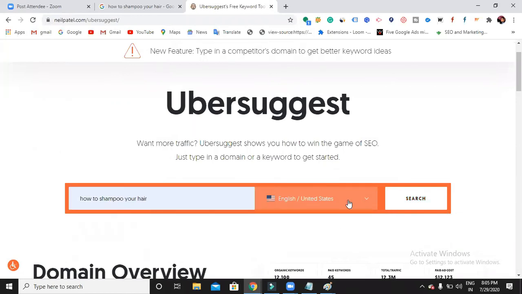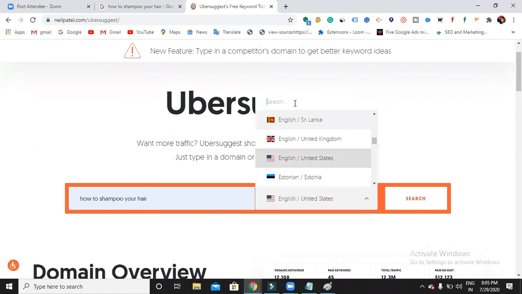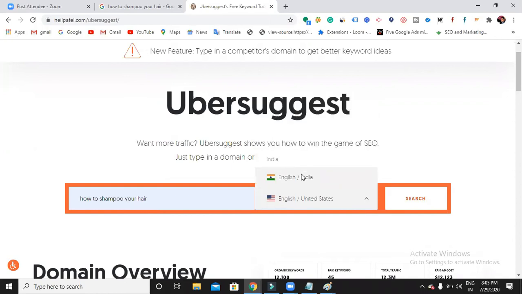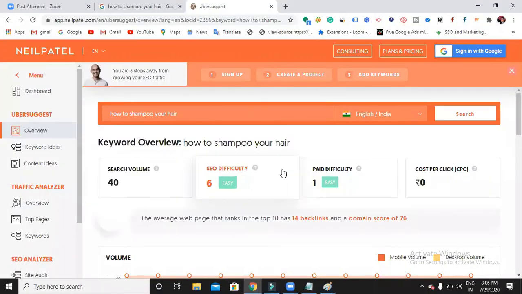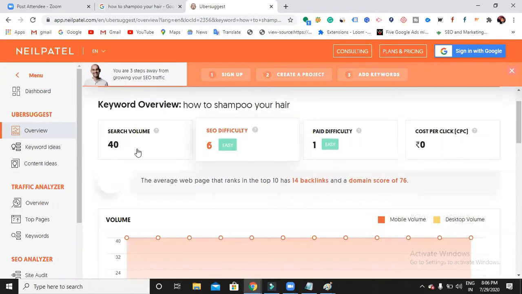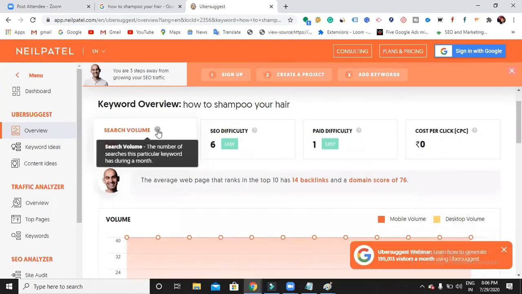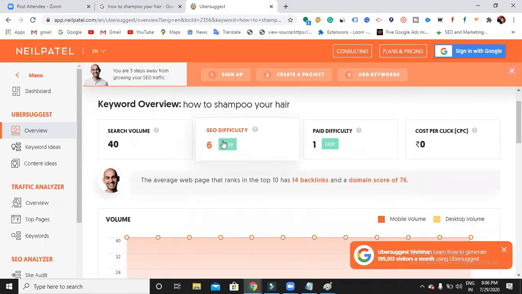How to shampoo your hair. So select the country. Now when I search for one keyword, it shows you the statistics of that particular keyword. What is the search volume? 40, the number of searches this particular keyword has during a month. SEO difficulty is easy. That means ranking your website on top for this keyword is a bit easy.